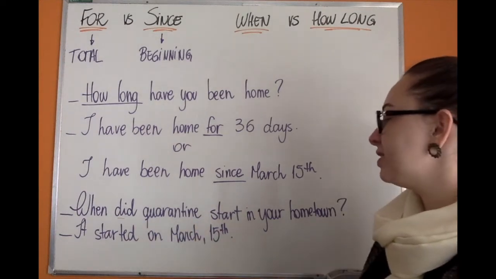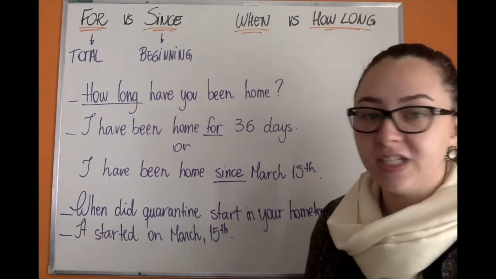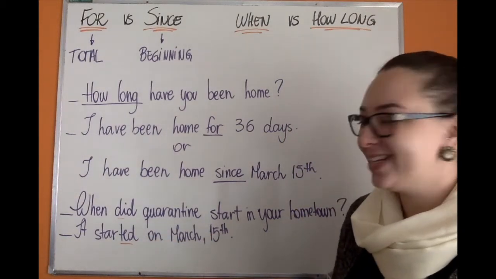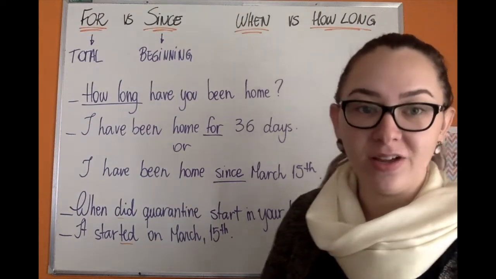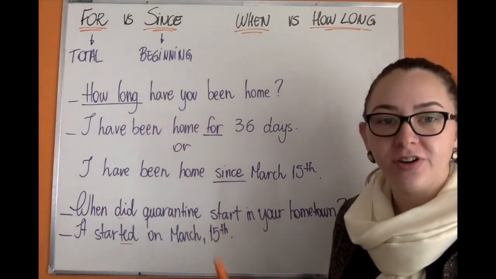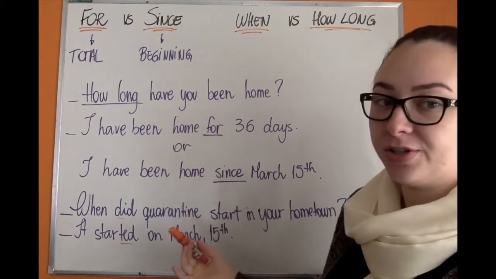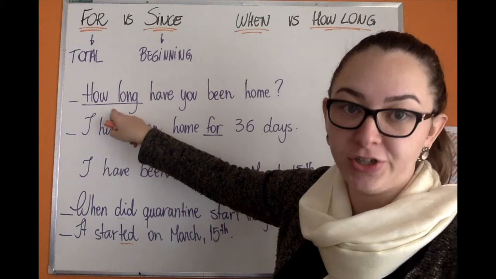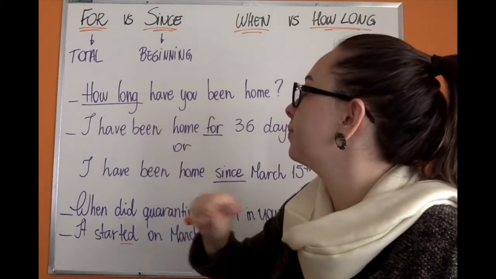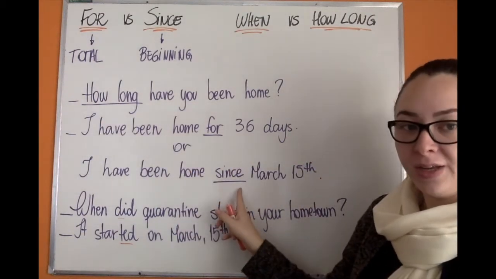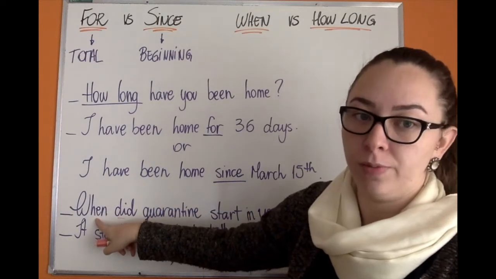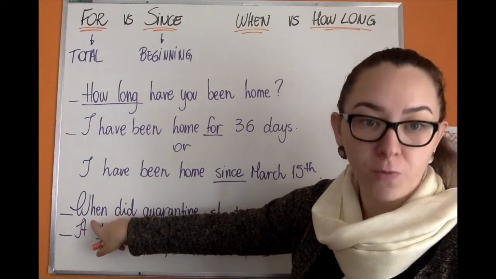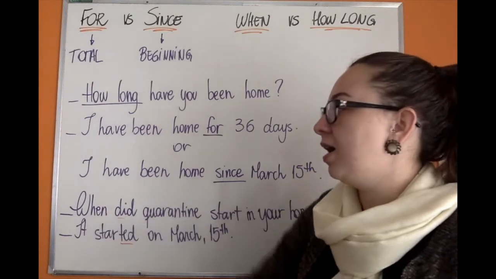When did quarantine start in your hometown? It started, here we have the simple past, on March 15th. Can you see the difference between the expressions? Once again, total duration of something that's still going on, total; beginning; punctual, one specific action in the past, the time of one specific action in the past.